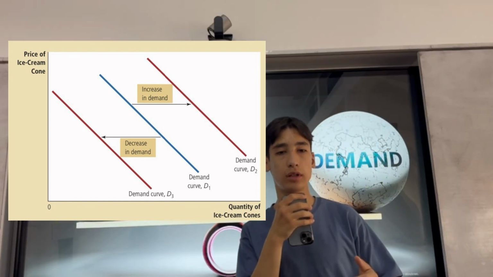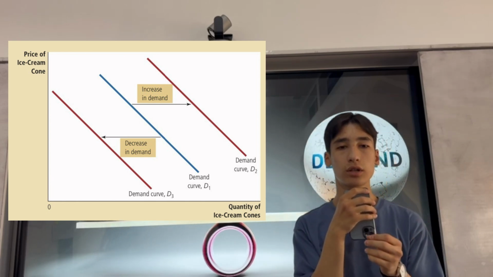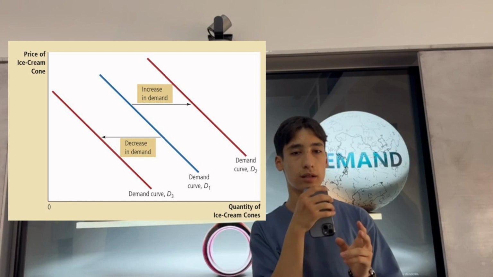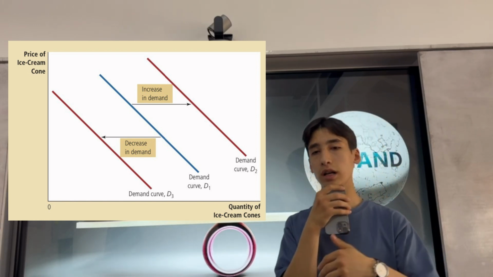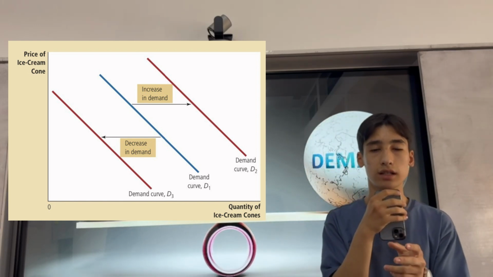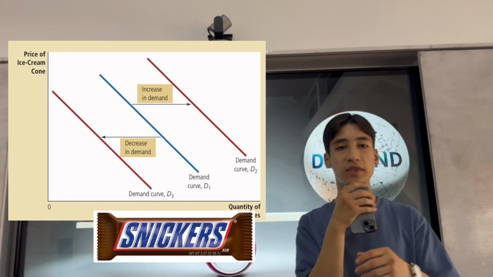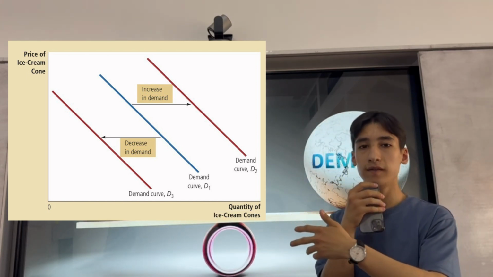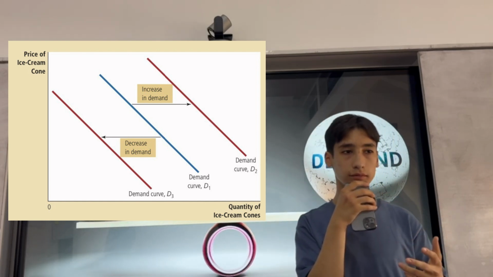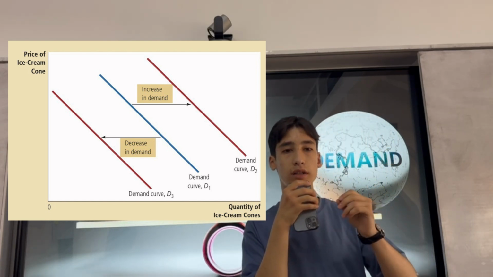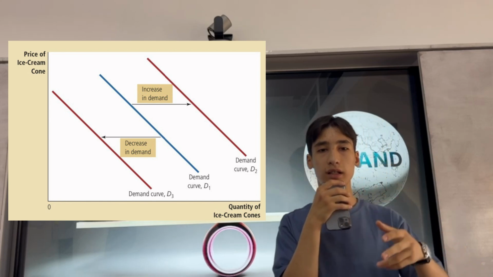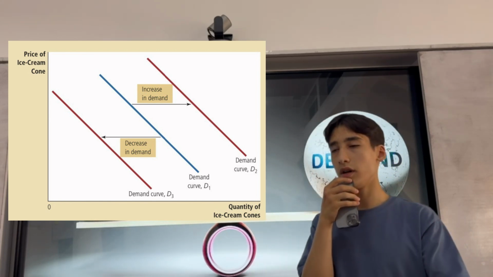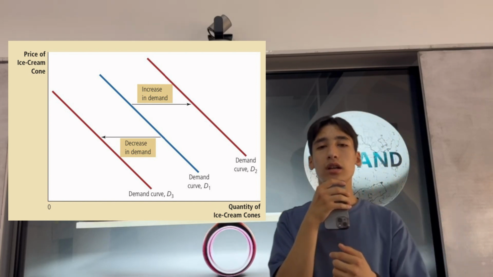The third shifter is the price of related goods. Related goods are substitutes and complements. For example, when the price of ice cream goes up, people are willing to buy other products such as candy bars. That's why the demand for ice cream will decrease and the demand curve will shift to the left. But when, for example, the price of candy bars decreases, the quantity demanded also will increase. That's why the demand curve will shift to the right.